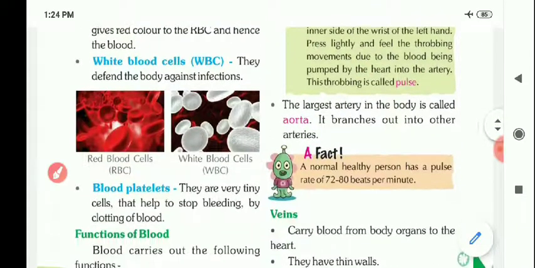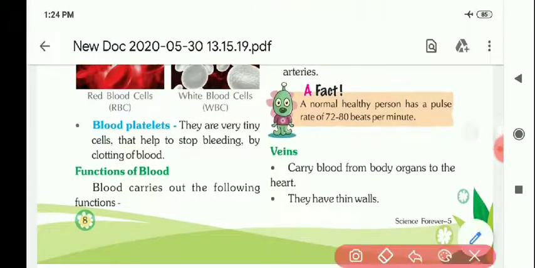Okay, now a fact is there: a normal healthy person has a pulse rate of 70 to 80 beats per minute. It means in 1 minute a normal healthy person's pulse rate is 72 to 80.